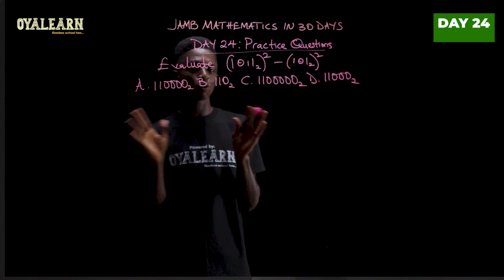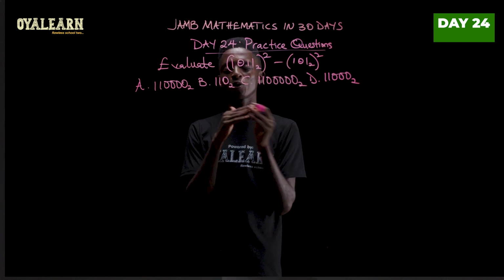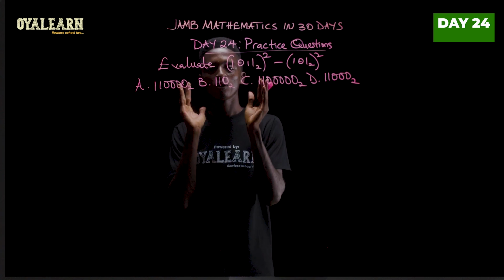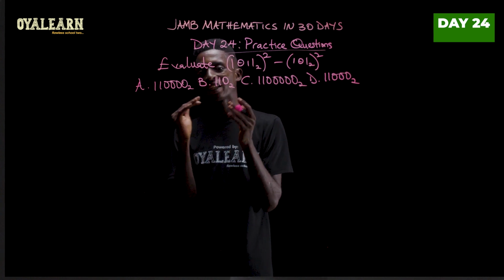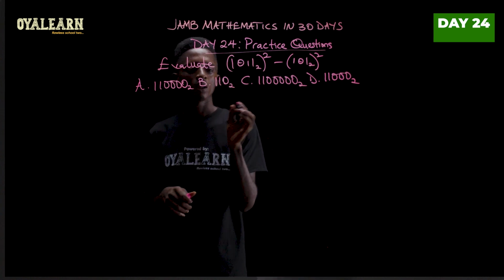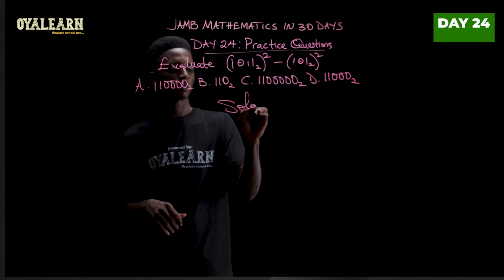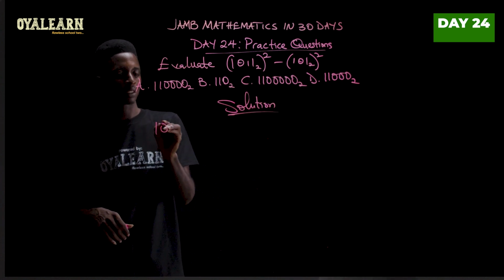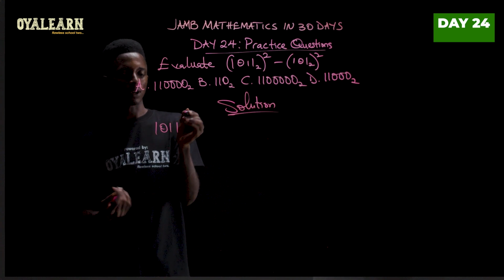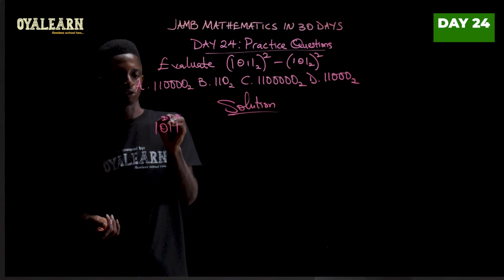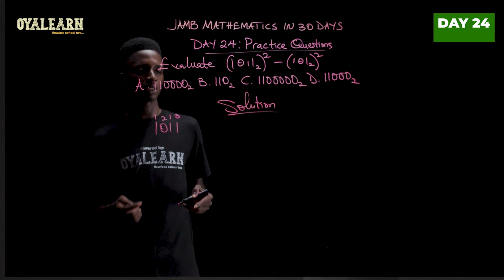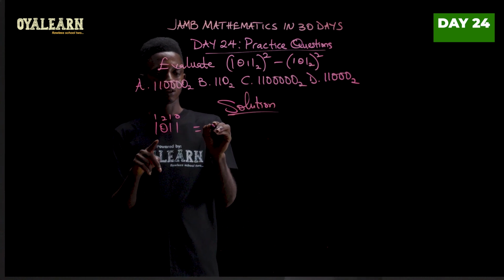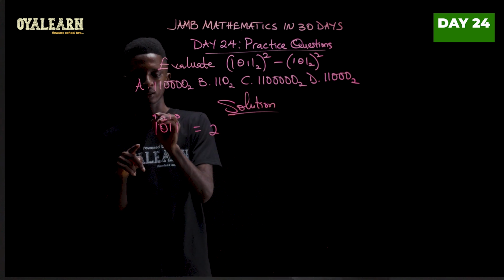Now the easy way to go about this is to convert each of them to base 10, then square it, then you go on to find your answer back in base 2. So solution. Let's start with this. So we have 1011. So if we are taking the powers, it will be 0, 1, 2, 3. So I'll focus on the ones alone. So this would be 2 raised to power, this is supposed to be 3.